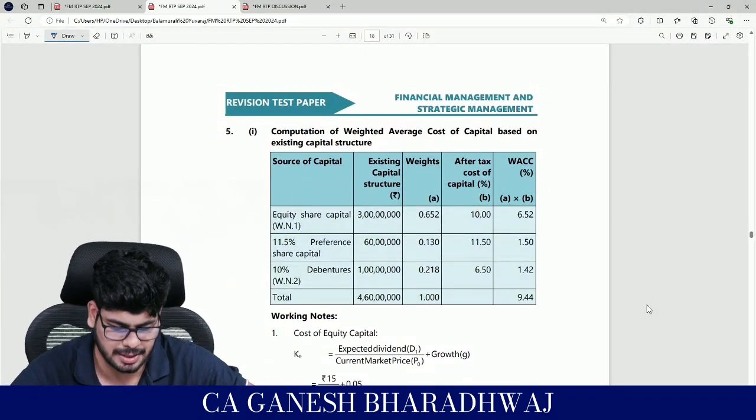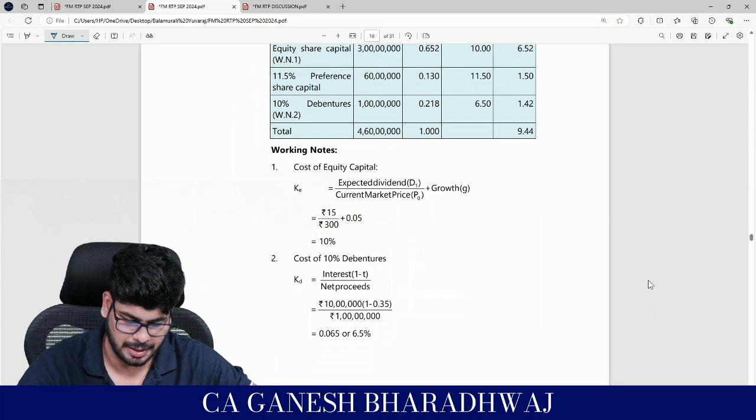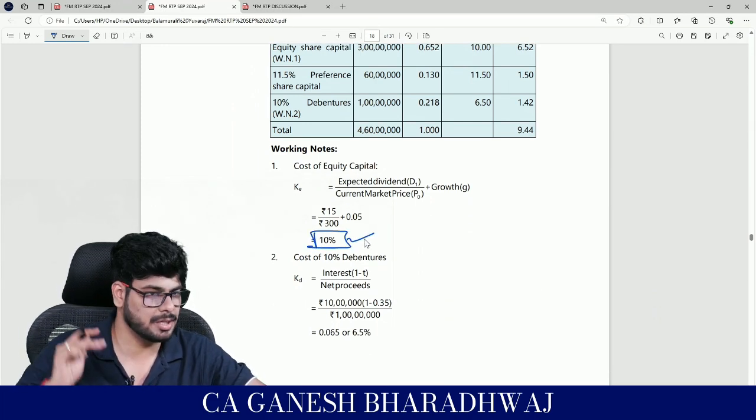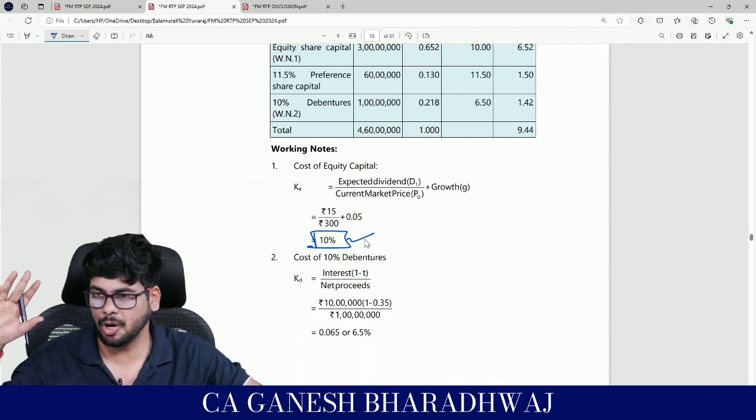The first part of the question is direct. So first, the cost of KE calculation is 10%. Direct. Guys, any problem here?